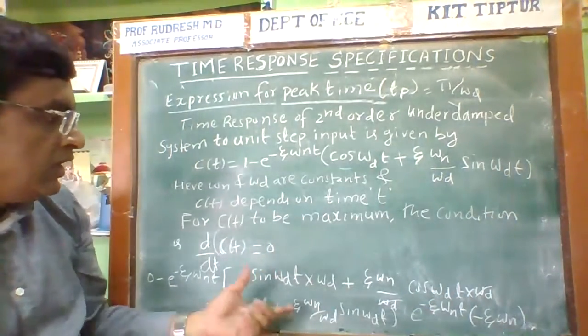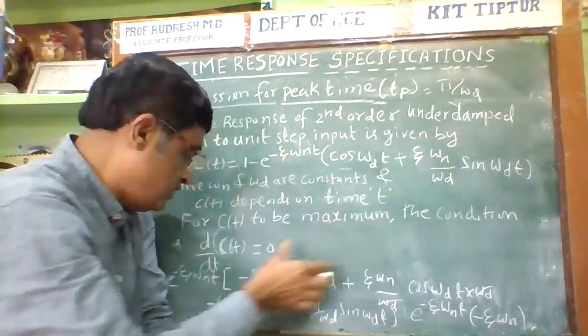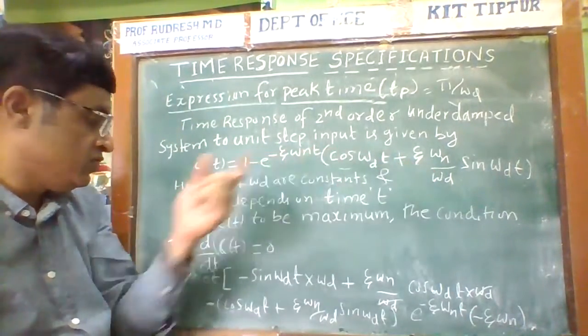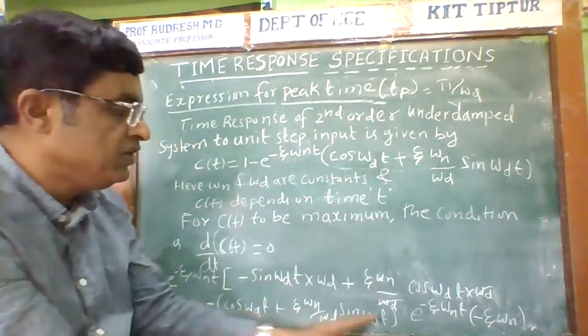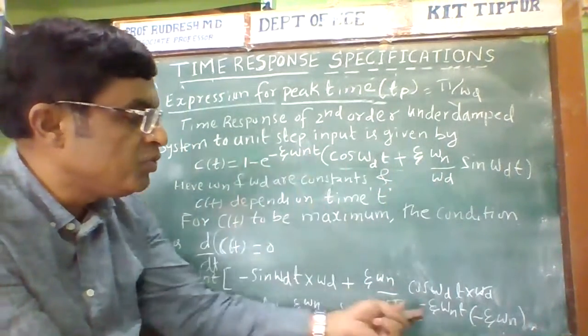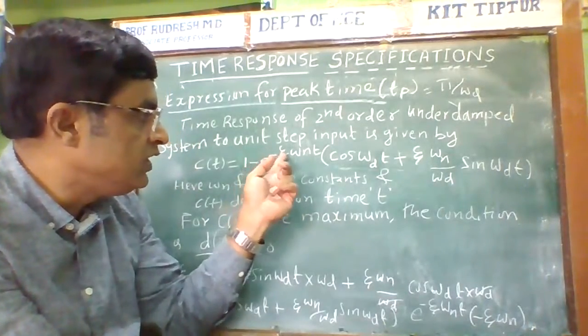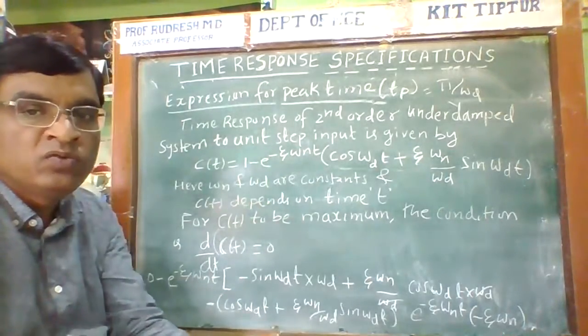Similarly, this quantity into differentiation of this quantity: the differentiation of e power zeta omega n t is e power zeta omega n t into minus zeta omega n, and differentiation of t with respect to t is 1.